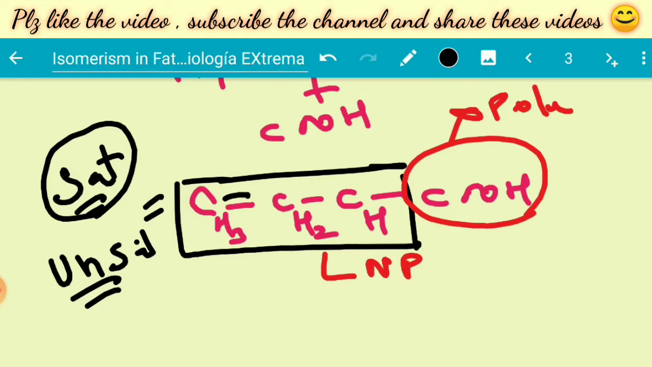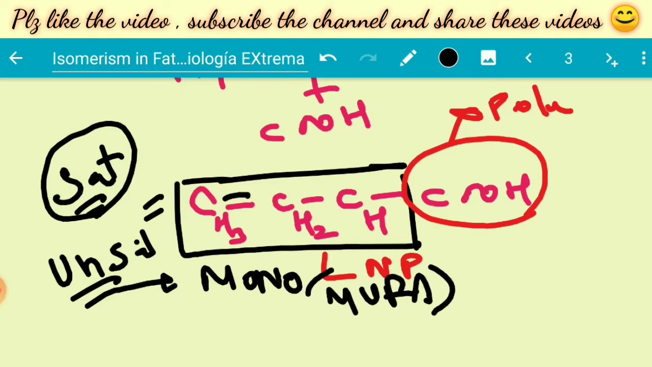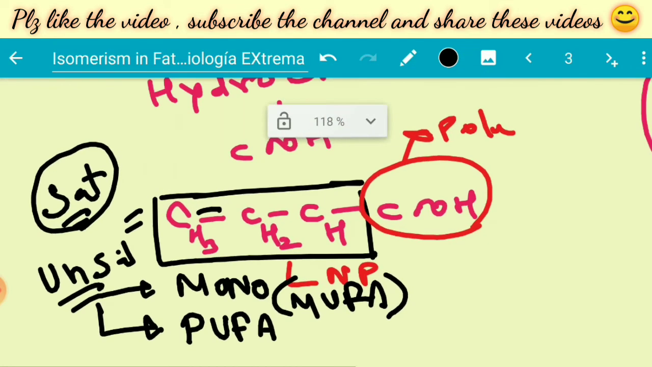Now unsaturated fatty acids can be monounsaturated fatty acids. If there is only one double bond, we can call them MUFA, monounsaturated fatty acids. Or if the double bonds are more than one, then we can call them polyunsaturated fatty acids, which is PUFA. So now, why do we need to study all this stuff?